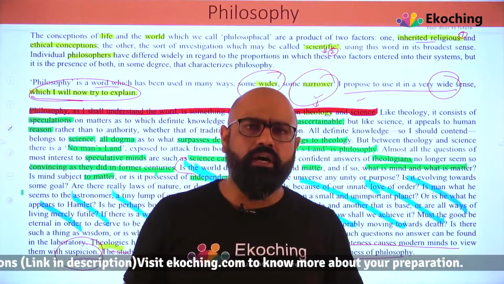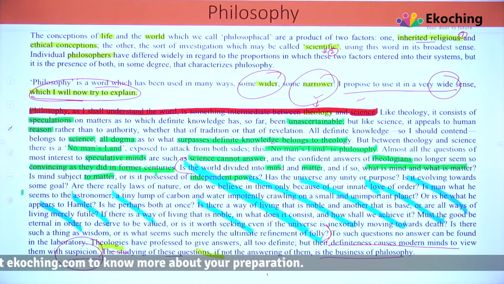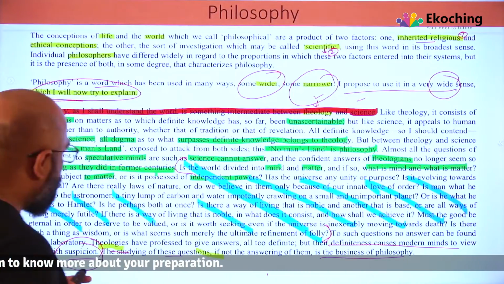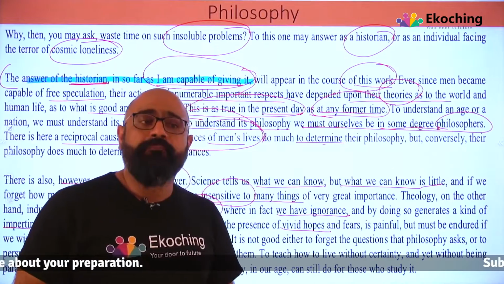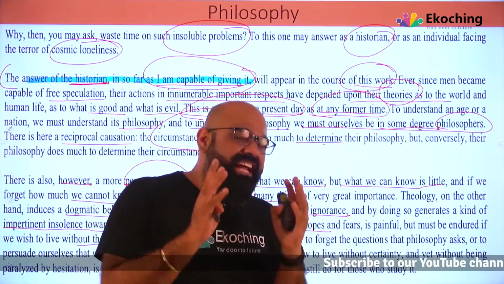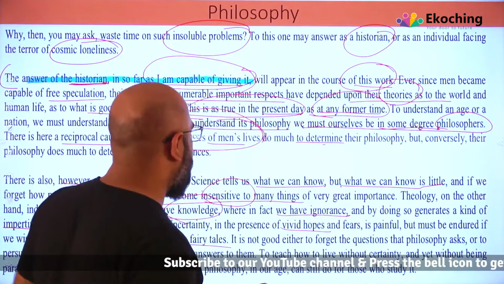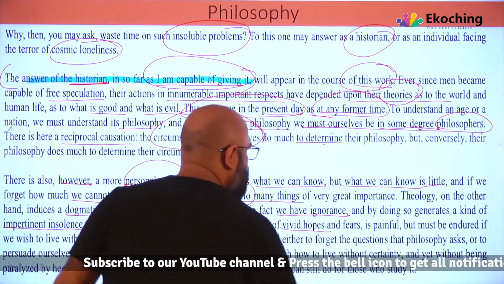Let me go to the third, which says scientist, and the fourth option is theologian. So between scientist and theologian, the problem has to be there. But if you see the passage, the author is sometimes kind of questioning those theology things. Let me give you an example. Theology, on the other hand,